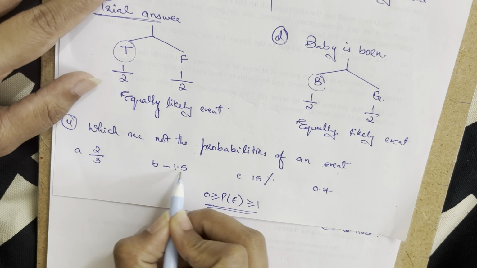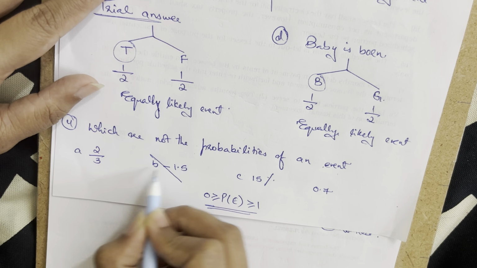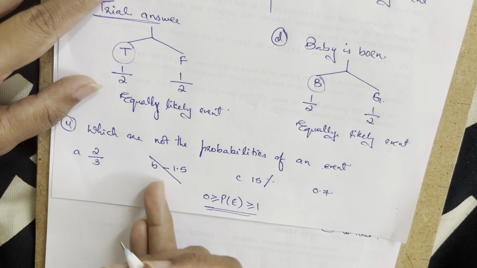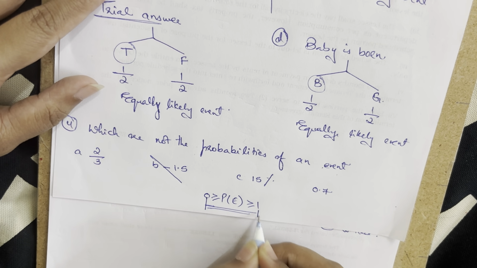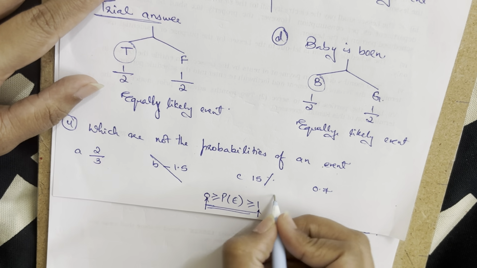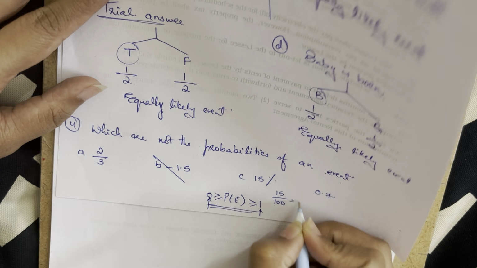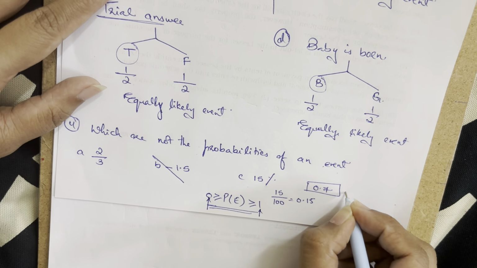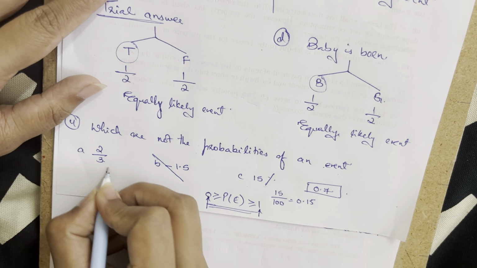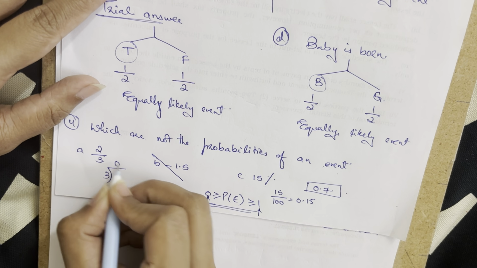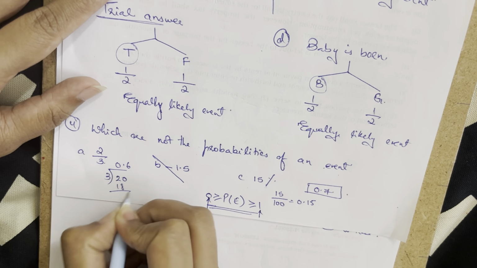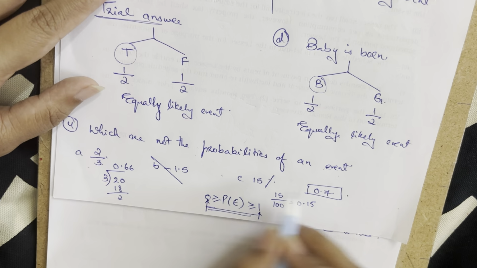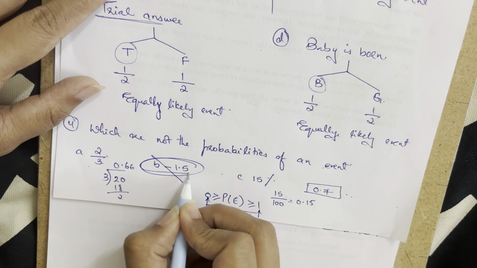Let's see: negative 1 by 2 and 1.5 will not be probabilities, because a negative probability cannot exist, and probabilities go from 0 to 1. Then 15%, which is 15 upon 100, becomes 0.15. 0.7 obviously lies in this range. Then we have 2 upon 3. When I divide 2 by 3, I get 0.666, also a decimal number between 0 and 1. So all of them are probabilities, but this is the only one which is not the probability of an event.